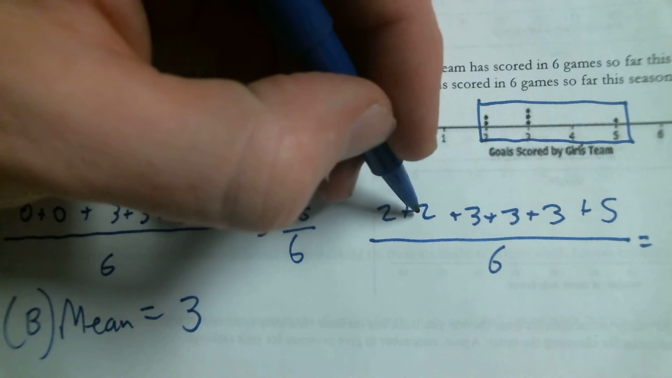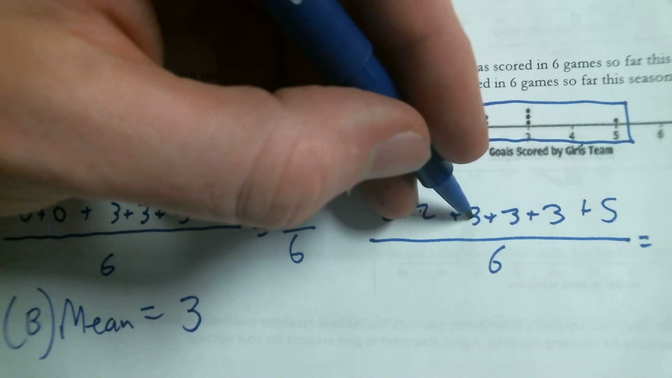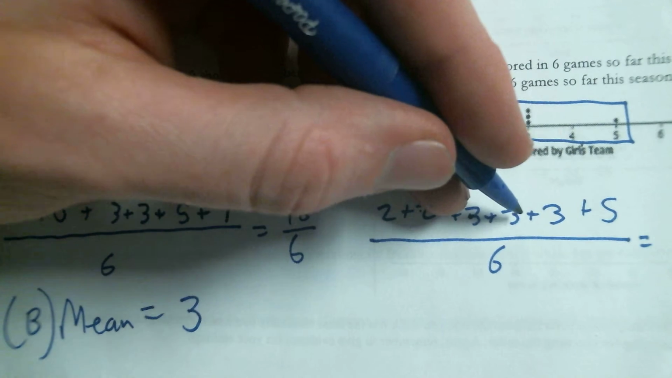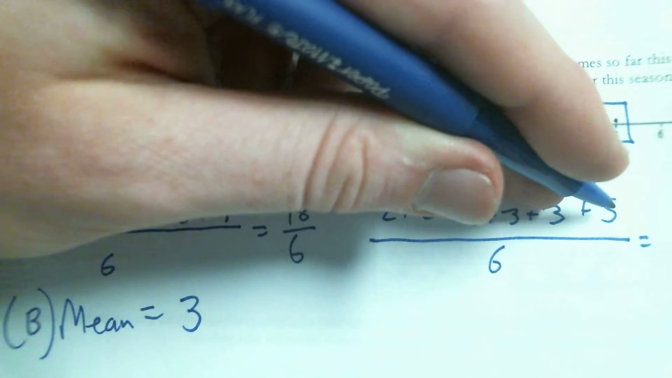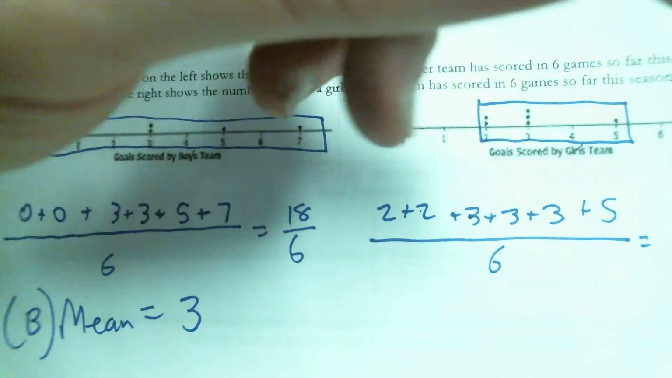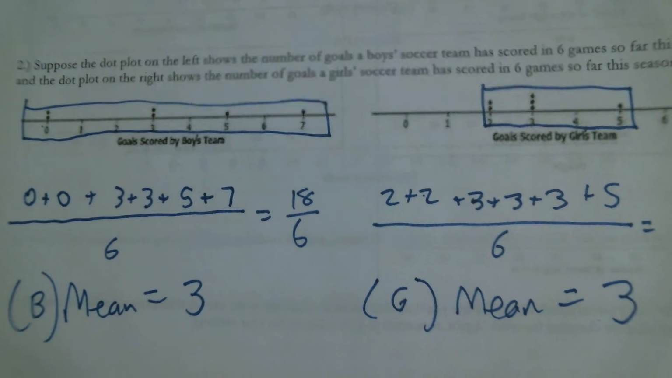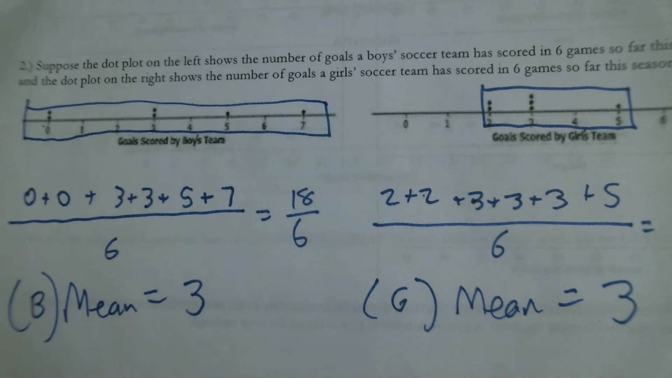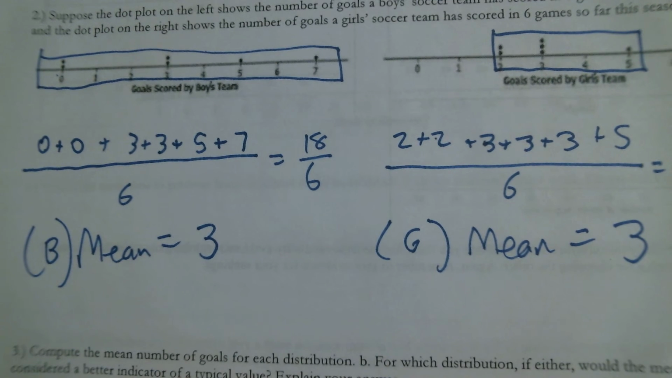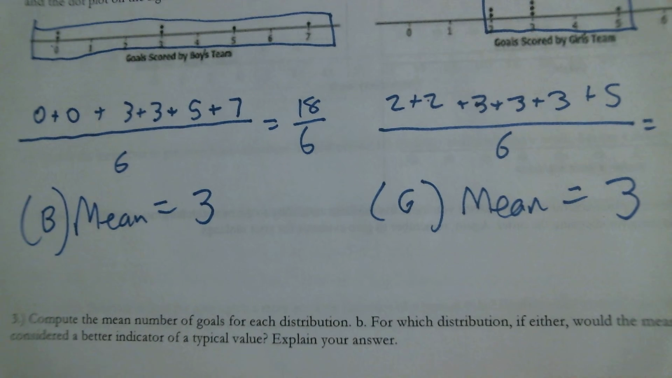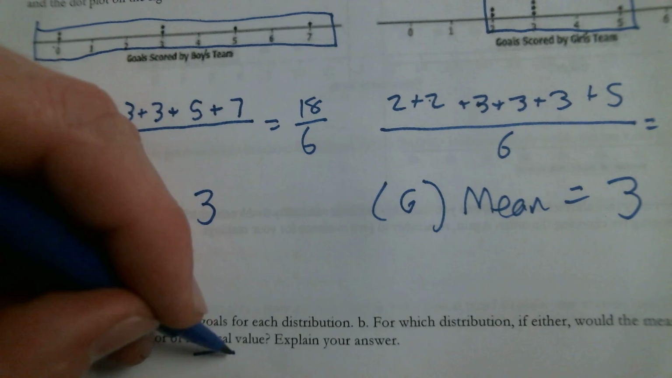Compared to here, 2 and 2 is 4. 4 plus 3 is 7. Add 3 is 10. Add 3 is 13. Add 5 is 18. So the girls also have a mean of 3, about 3 goals per game. So think about this. This totally goes with the statement we just made up above. Compute the mean number of goals for each distribution. Did that just now.